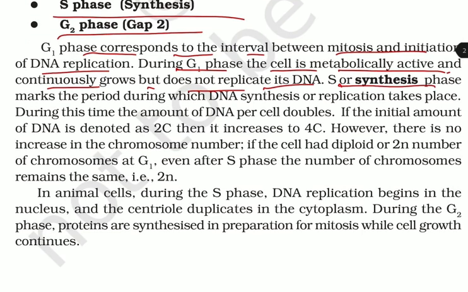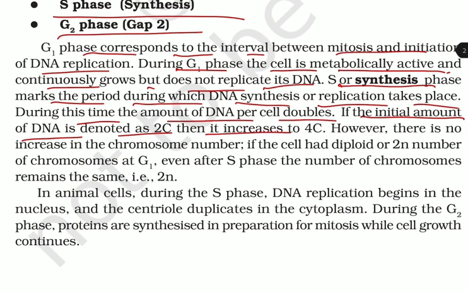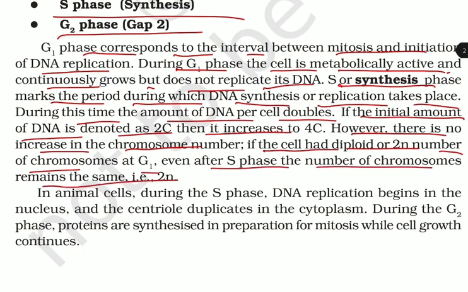S or synthesis phase marks the period during which the DNA synthesis or replication takes place. During this time, the amount of DNA per cell doubles. If the initial amount of DNA is denoted as 2C, then it increases to 4C. However, there is no increase in the chromosome number if the cell had diploid or 2n number of chromosomes at the G1. Even after S phase, the chromosome number remains the same, that is 2n.